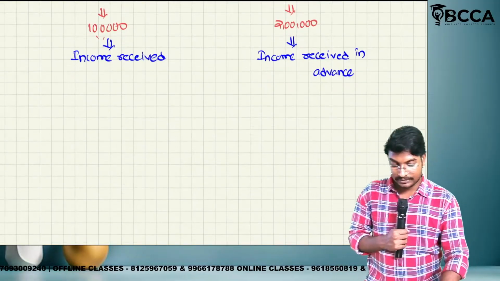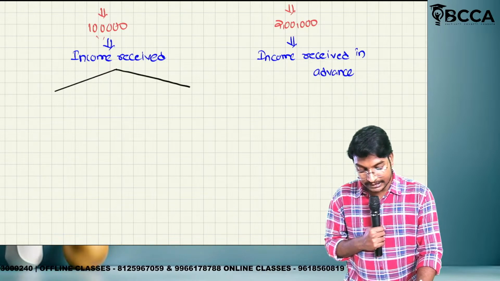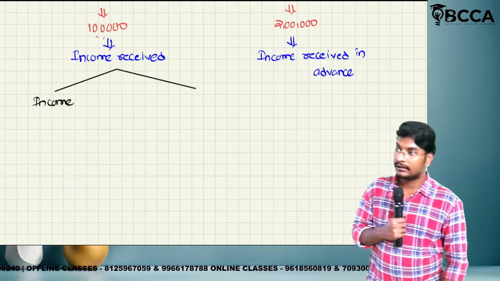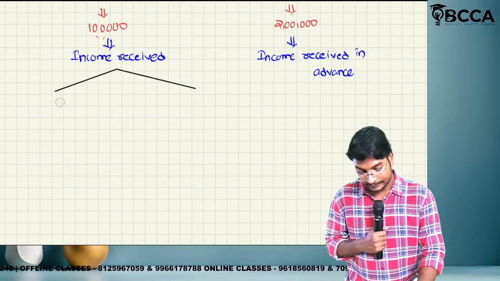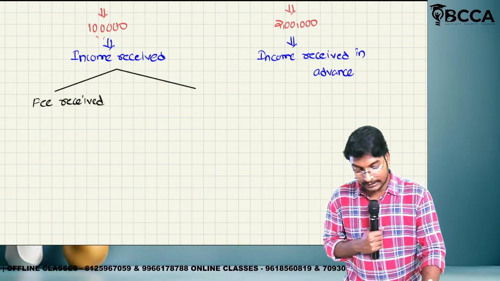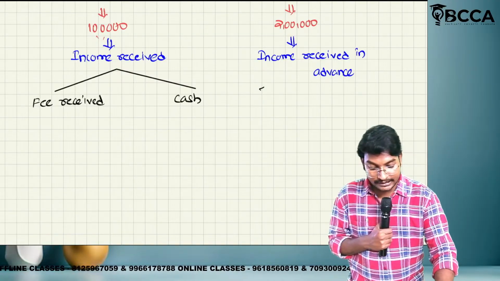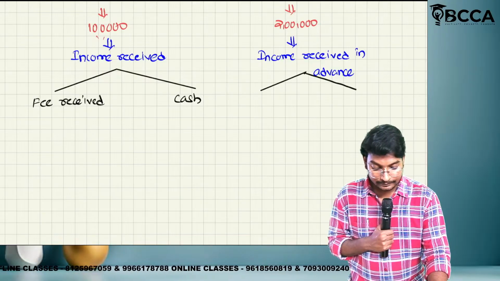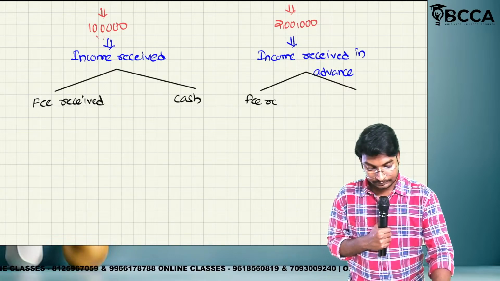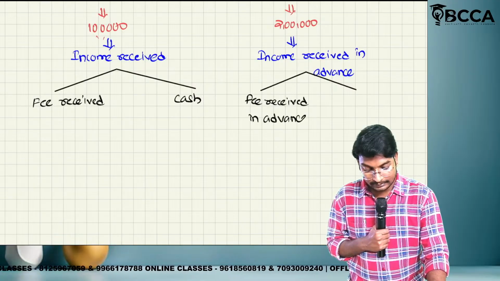Okay, what are the two outcomes? In the income received case, income, nothing but fee received, and we can take cash. Fee received and cash. Yes or no? In the case of income received in advance, what are the two outcomes? Fee received in advance and cash.